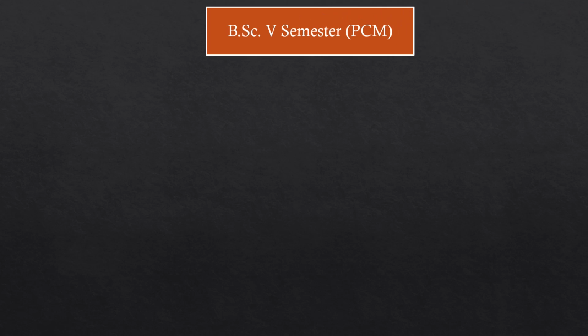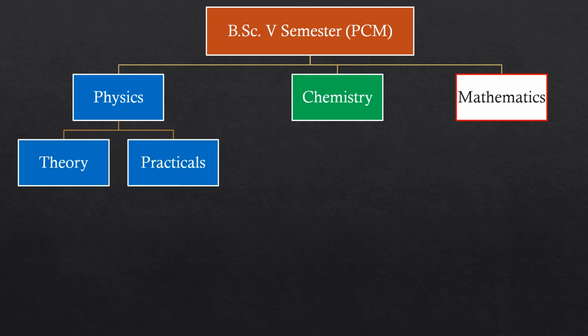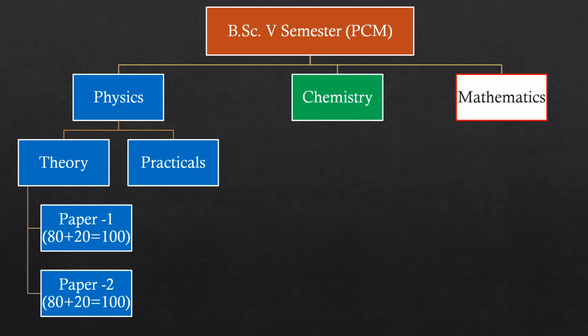For the BSc 5th semester PCM combination program, we have three subjects, namely physics, chemistry and mathematics. In physics, theory as well as practicals are there. In theory, there are two papers, paper 1 and paper 2, 100 marks each. Out of 100, 20 marks for internal assessment and 80 marks for term end examination.